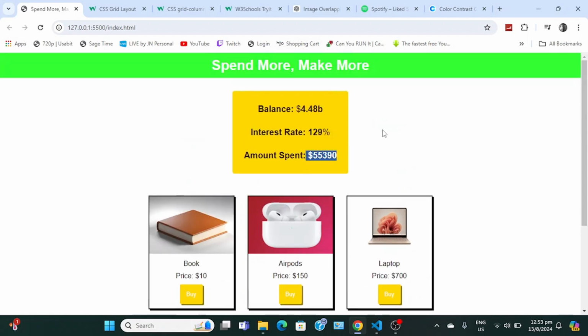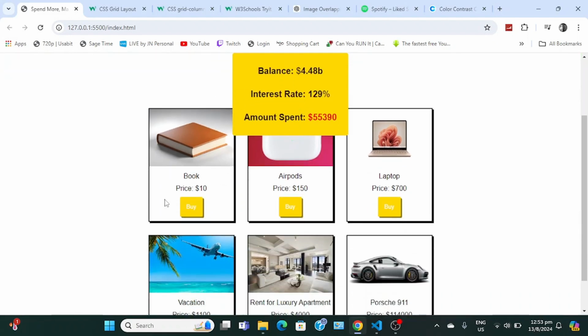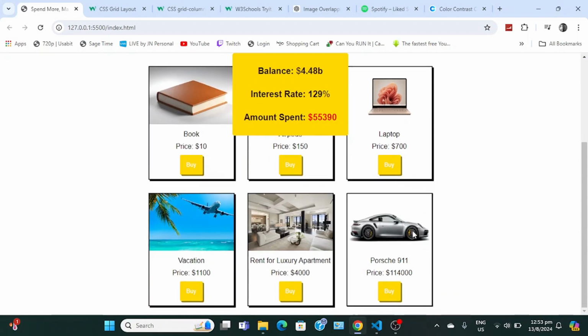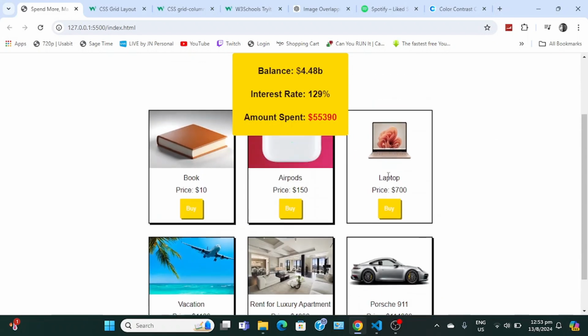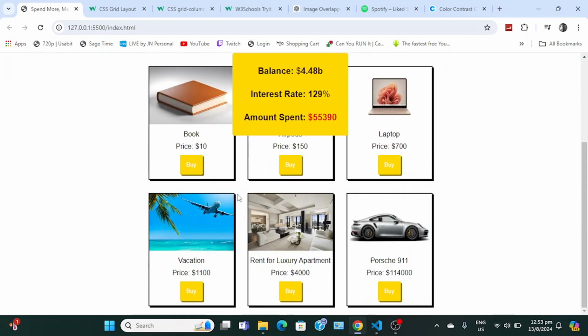Interest rate, amount spent, also the area that shows the money that got revamped. Then the items now, you can hover over them like that. What else? Oh yeah, adding new items, 9/11, rent, vacation, whatever. Yeah, that's it really.